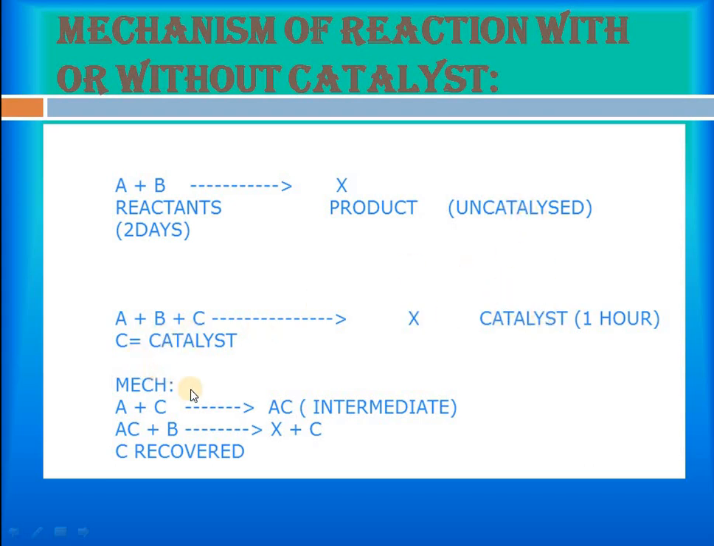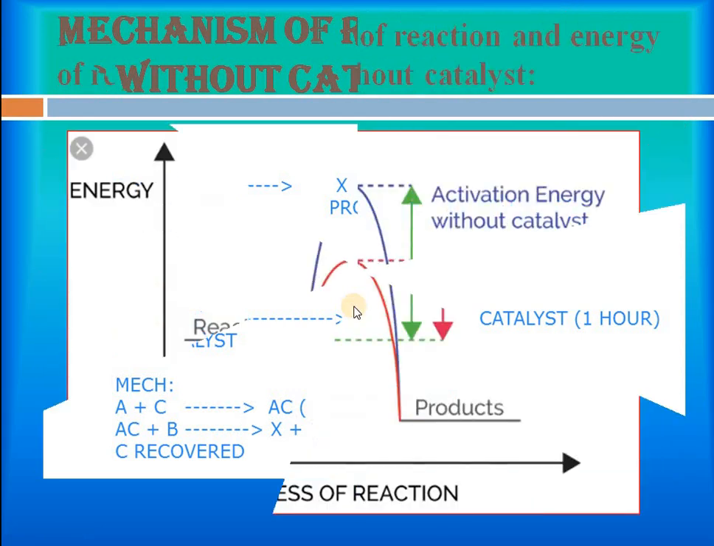So the mechanism can be: firstly A reacts with catalyst C, then it forms an intermediate, and then that intermediate reacts with B to form a product and C gets recovered as such. This might be because these two cannot react easily because of their natures, so they form product in a long time. But when we add C, it first initiates A, then after initiating A, it forms AC, and that AC then reacts with B to form your product X. This is the difference of catalyzed and uncatalyzed reaction.